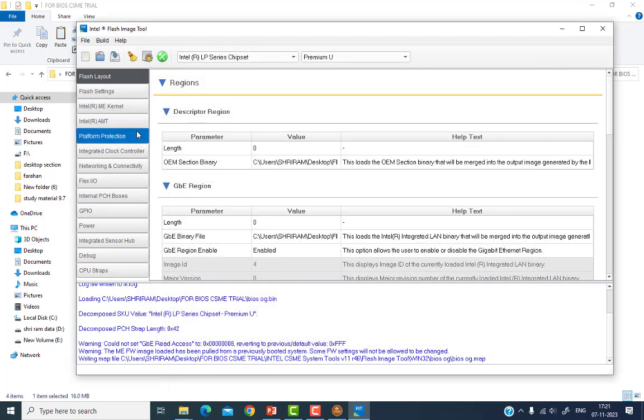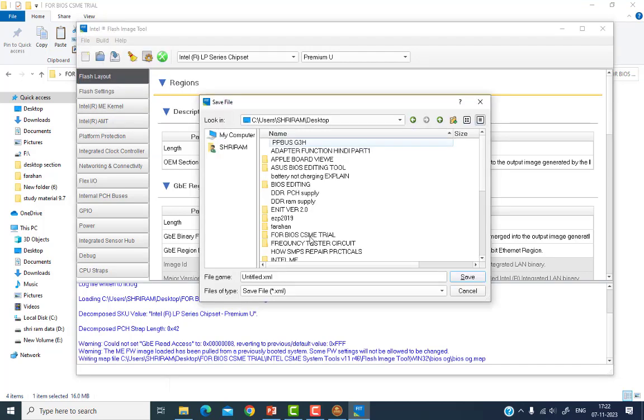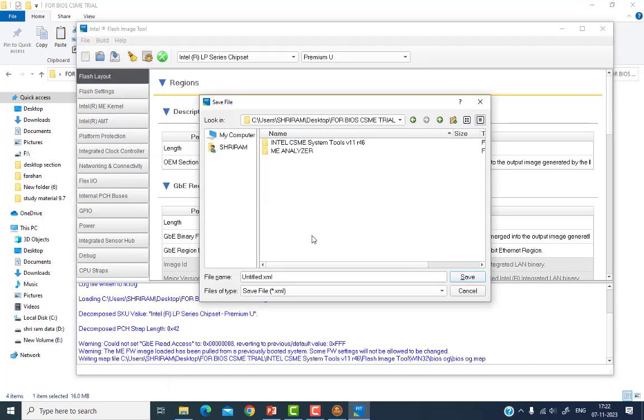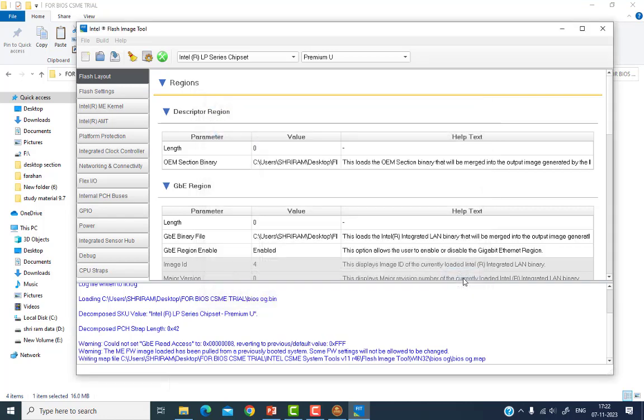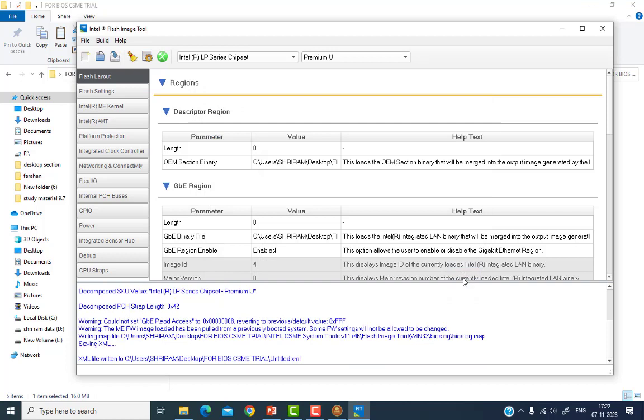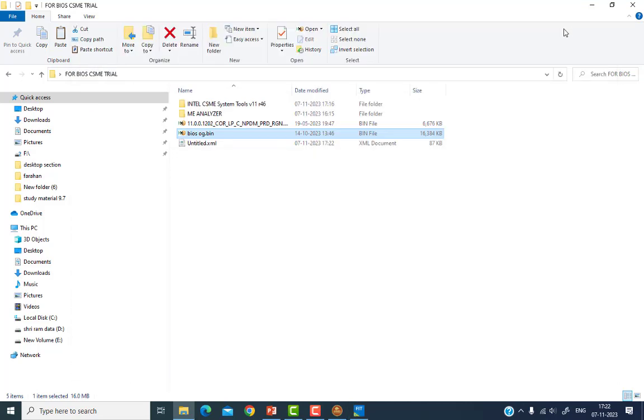Then I have to save this file. I have to select this trial, and then save this file in the same folder. So the file is saved. Okay, everything is finished now. Then I'll just minimize this. The file is saved, so this file is created, this XML file is created.